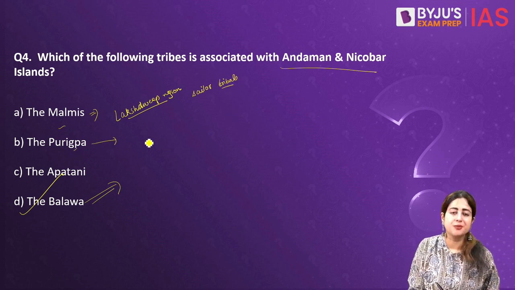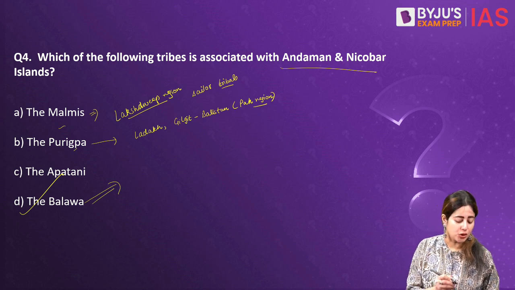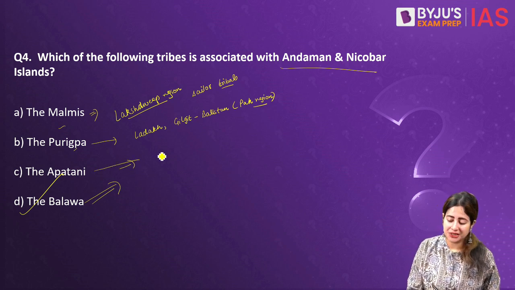Talking about the Purikpa, remember Purikpa are situated in the Ladakh area, typically the Gilgit-Baltistan area and the Pak territories of the northwestern region. Talking about the Apatani, remember the Apatani tribals are actually situated in the Ziro Valley.